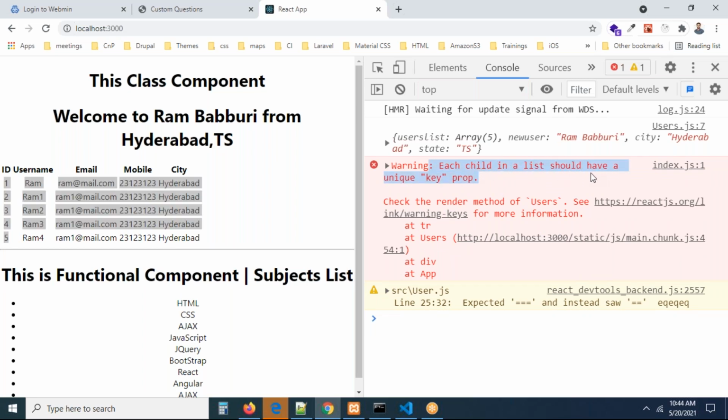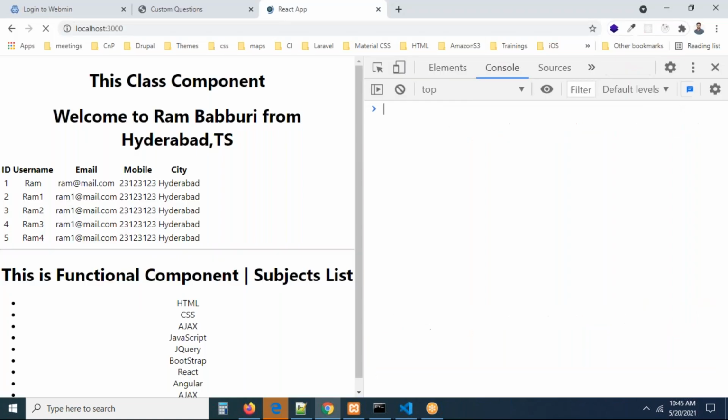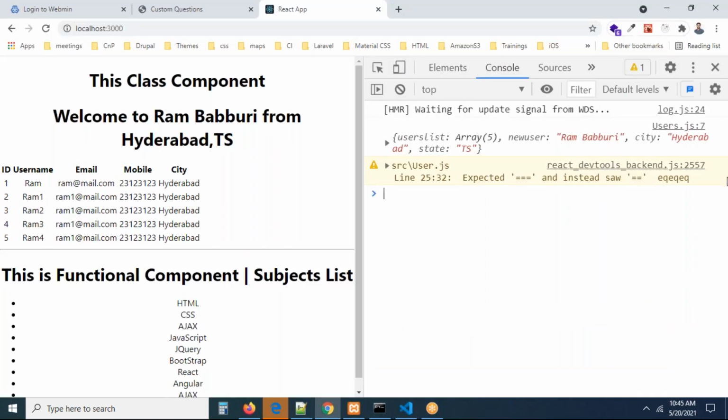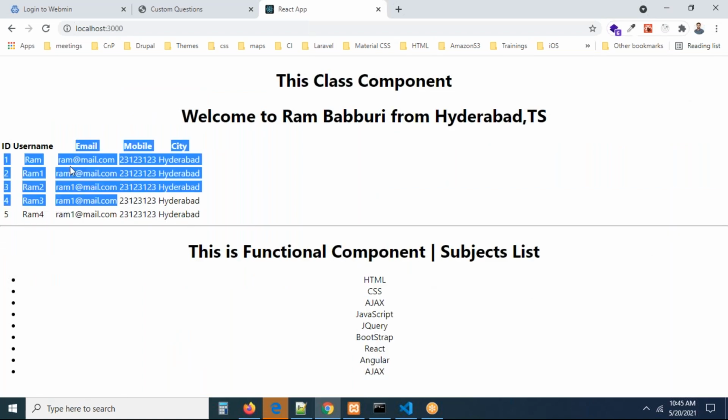Each child in the list should have a key, right? For this tr, you can provide the key. Remember, while you are writing the map method, you have to assign a key for each and every element. I don't have any error in the console and we are able to see the data. So if we have an array, how can we do it? If you have an array of objects, how can we do this?